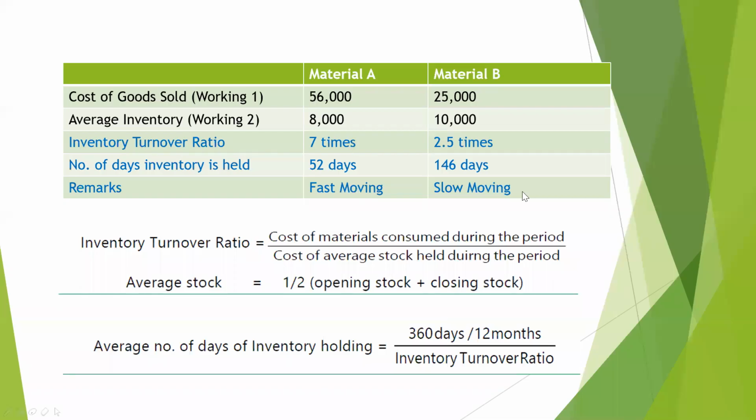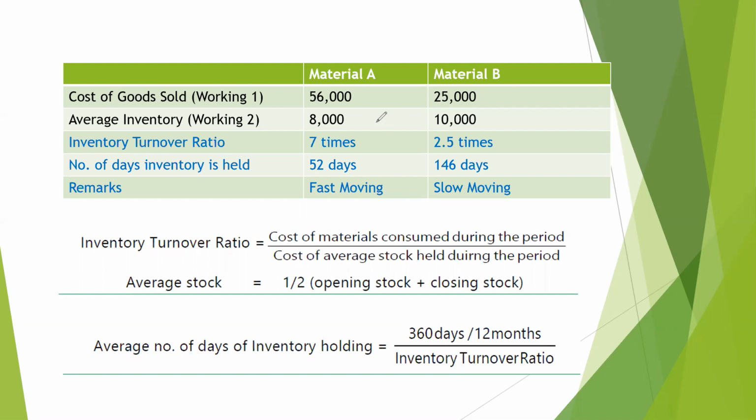Now, what do we mean by 7 times and 2.5 times? 7 times means that for material A, the inventory that is held in stock has been rotated during the annual year for 7 times. That is, it has generated profit for 7 times. We need to understand that the inventory that is being held in the warehouse is actually a blockage of the working capital.